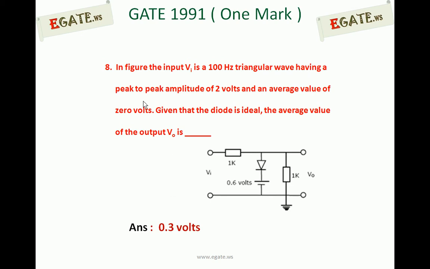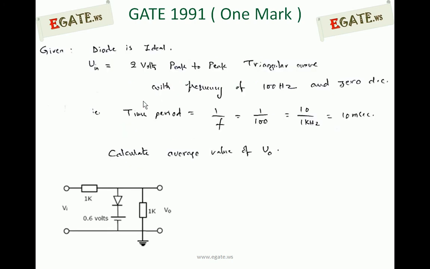The answer for this question is 0.3 volts. The average value of the output waveform V0 is 0.3 volts. Now we'll see how to solve this one. Given the diode is ideal, the input is a 2 volt peak to peak triangular wave with a frequency of 100 Hz and DC value 0. From the frequency we can calculate the time period: T is 1 by f, that is 1 by 100, which is 10 milliseconds. So we need to calculate the average value of the output waveform.